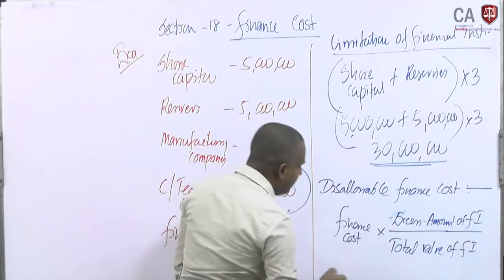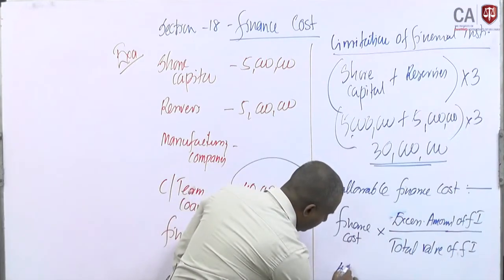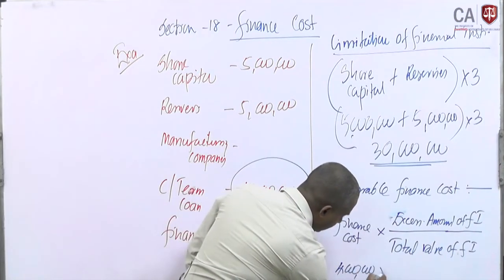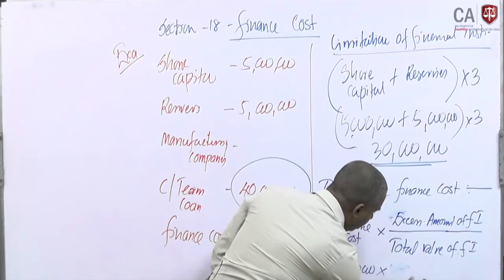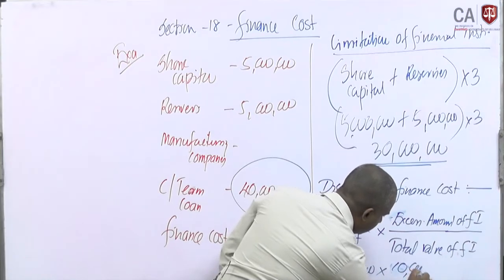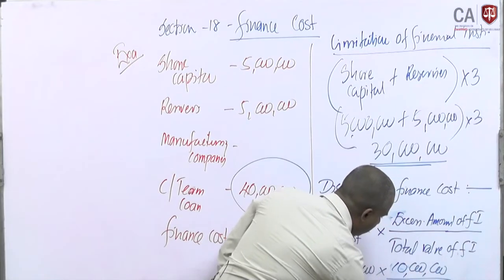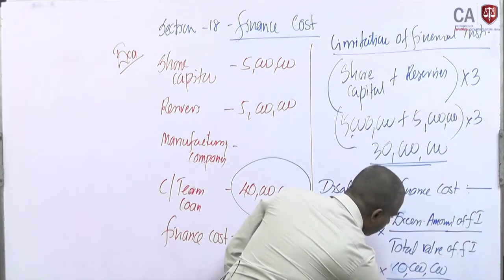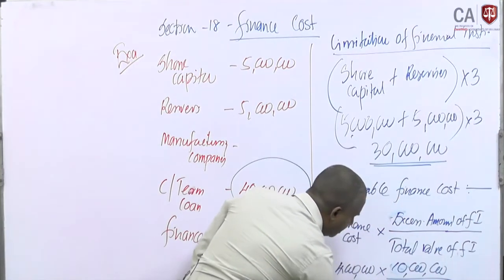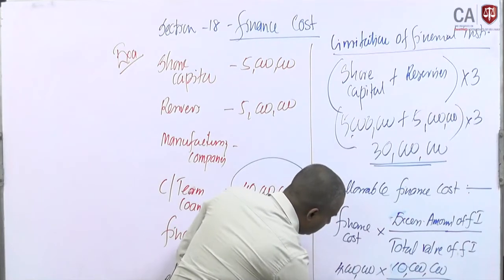In this case, 4 million into, sorry, the excess value is 10 million, divided by 40 million. Then ultimately we decide the value is 1 million.